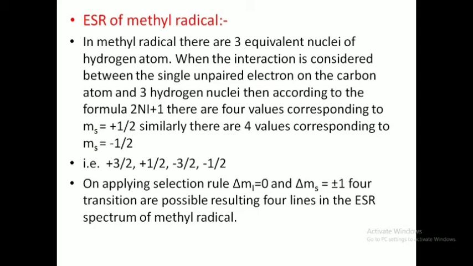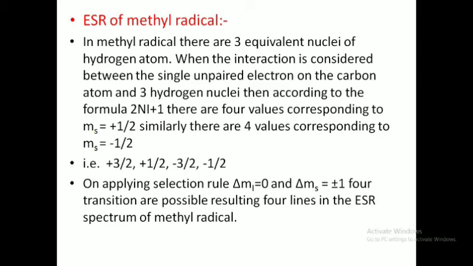When the interaction is considered between the single unpaired electron present on the carbon atom and the three hydrogen nuclei, then by the formula we can calculate the splitting values, which come out as four values for each energy level, mS equals plus 1/2 and mS equals minus 1/2. These four values are calculated by the formula 2nI plus 1, and they are plus 3/2, plus 1/2, minus 1/2 and minus 3/2.